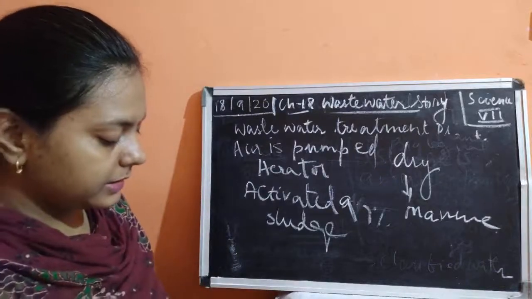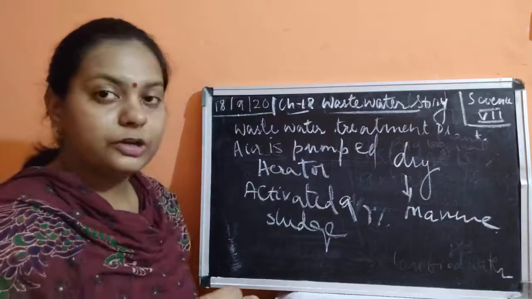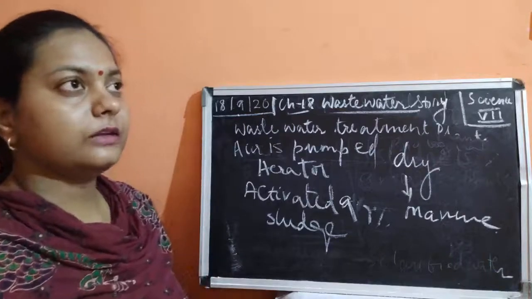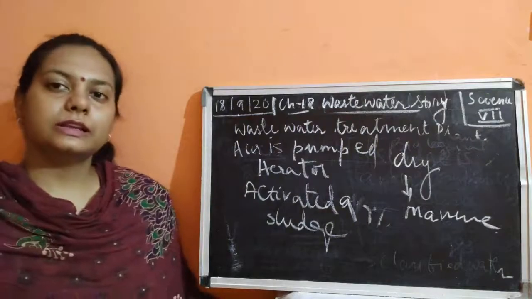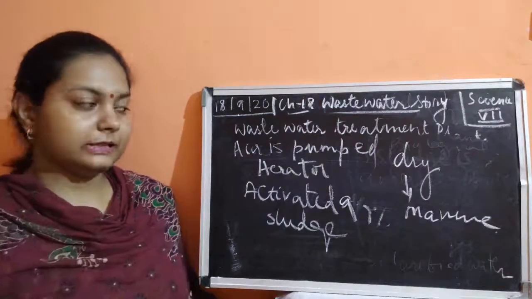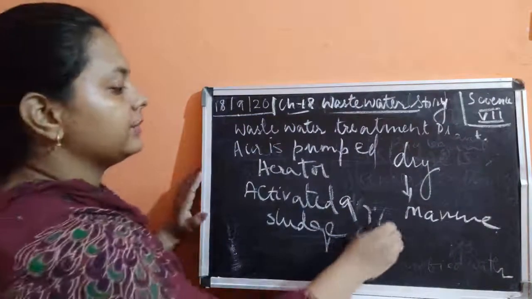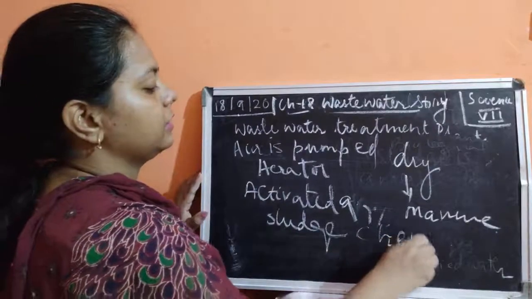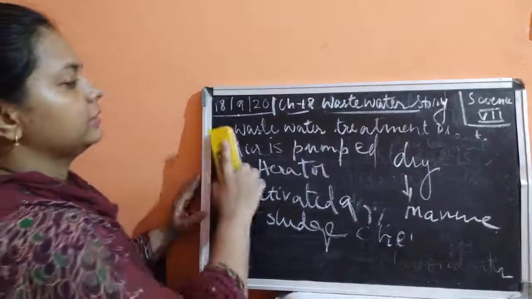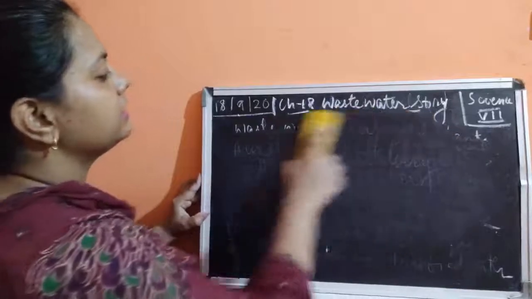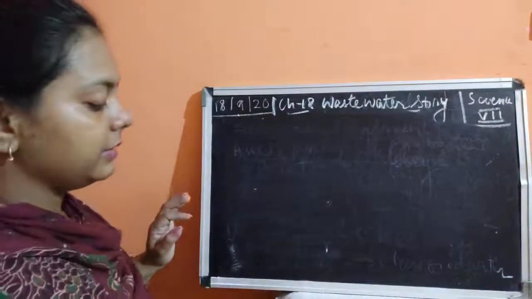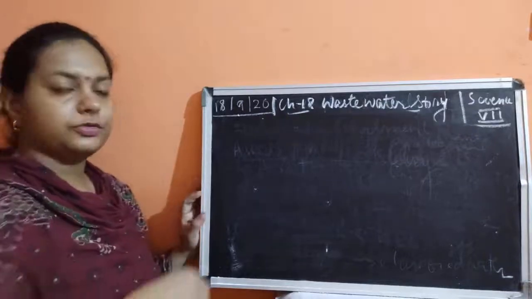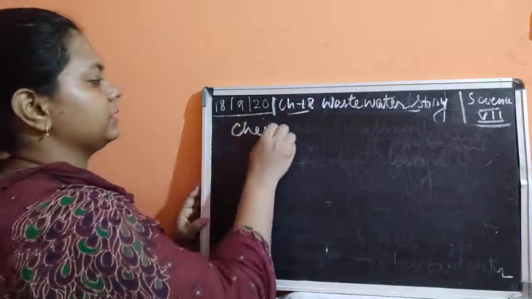And if water is not going to be given to the river, or it is not being drained into the rivers or larger water bodies, and it is to be distributed in a public place, then before that we use chemical treatment. So what is being done? The last treatment is the chemical treatment, if water is to be circulated in the public distribution system.